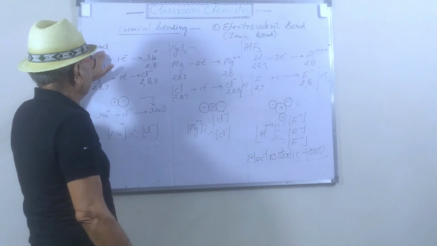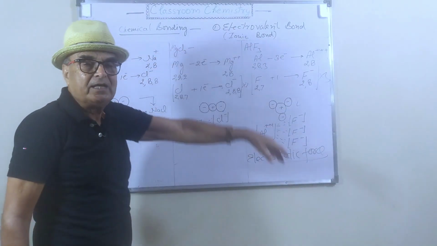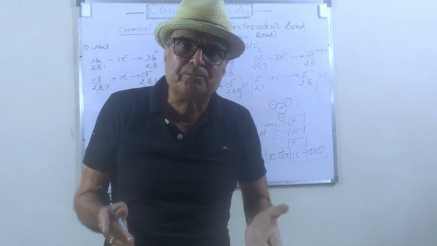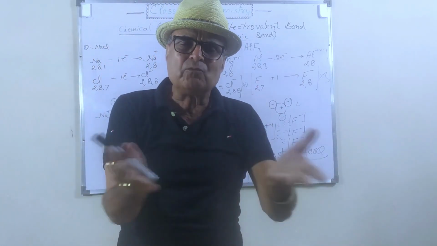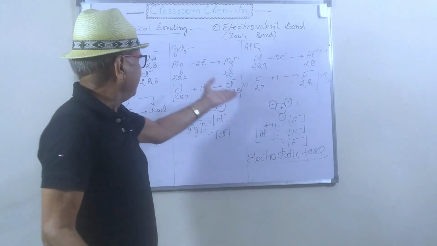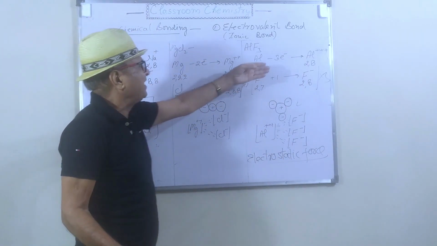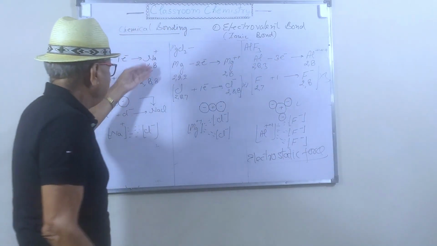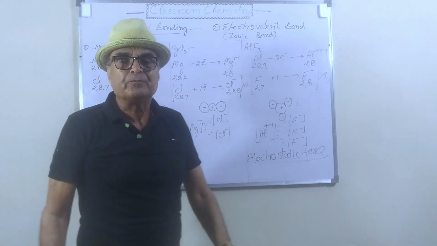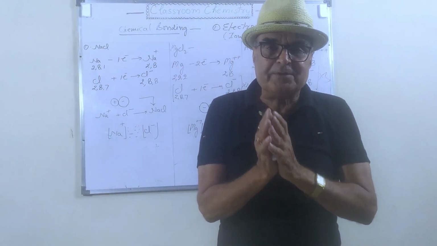So NaCl, MgCl2, AlF3 are ionic compounds, because when they are dissolved in water they separate into their ions: magnesium ion, chloride ion, aluminium and fluoride ions, Na ion and so on. So this was about chemical bonding.